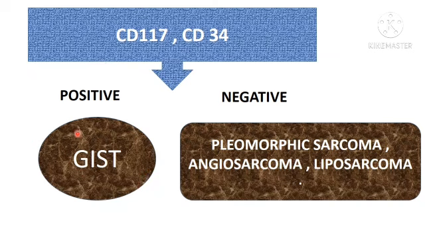Gastrointestinal stromal tumor is also a spindle cell neoplasm of the gastrointestinal tract. So you have to do CD117 and CD34. If it is positive, you can confirm GIST. If it is negative, you can think of pleomorphic sarcoma, angiosarcoma, and liposarcoma. There are many entities which are positive for CD117 and CD34 other than GIST.